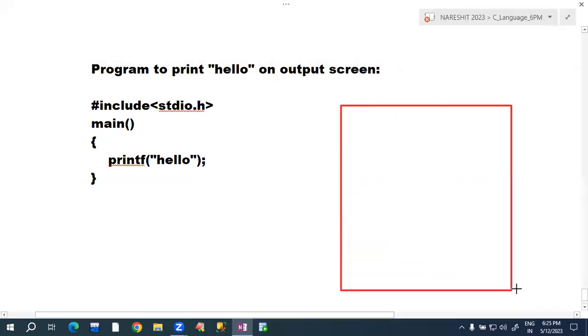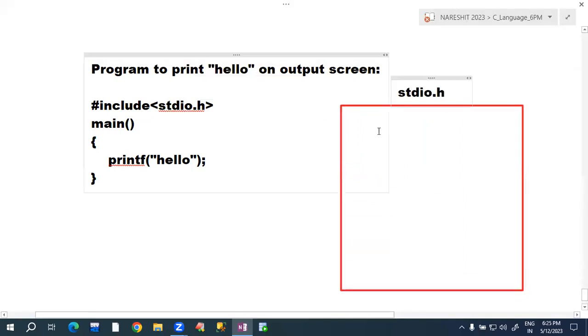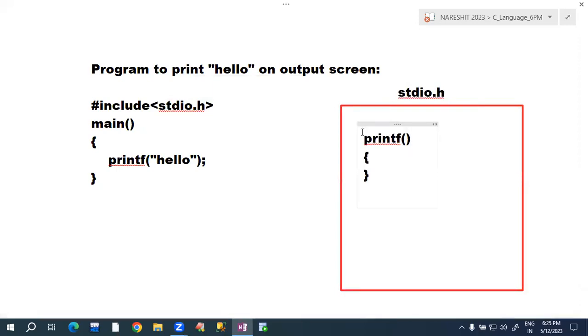There is one stdio header file. This stdio header file has many functions' code. Printf function code is there, like this scanf function code is there, getc function code is there, putc function code is there. Like this, many functions' code is there.